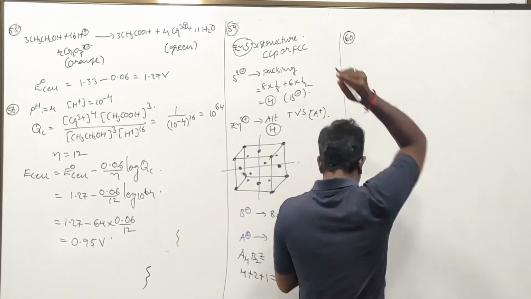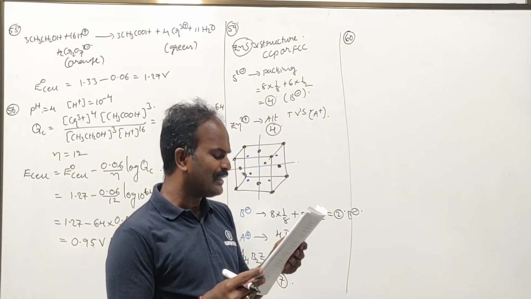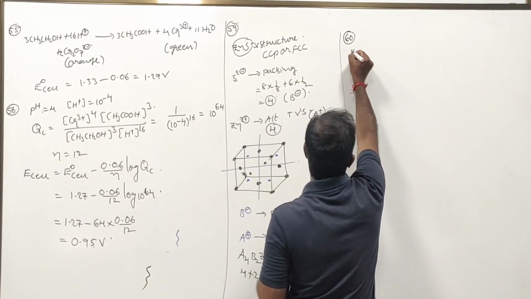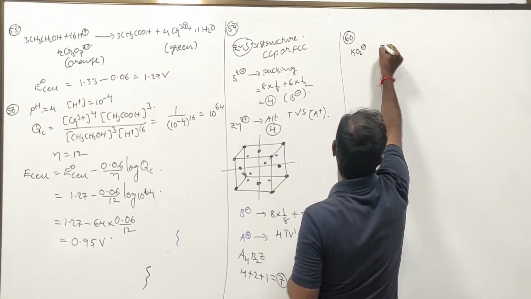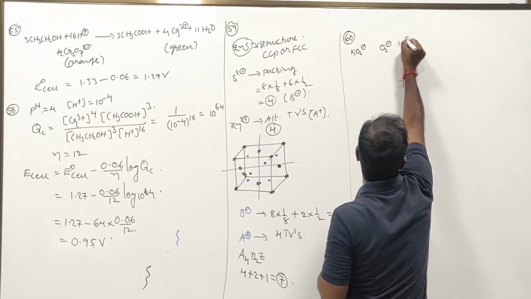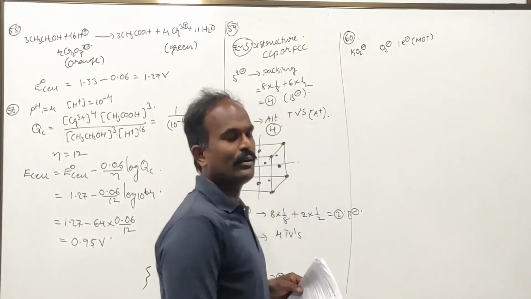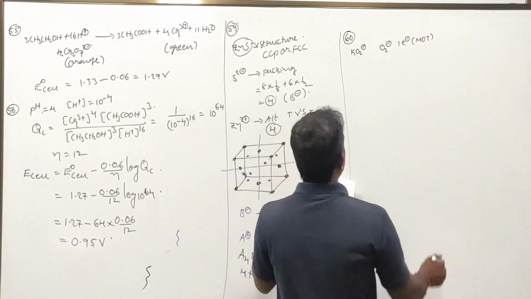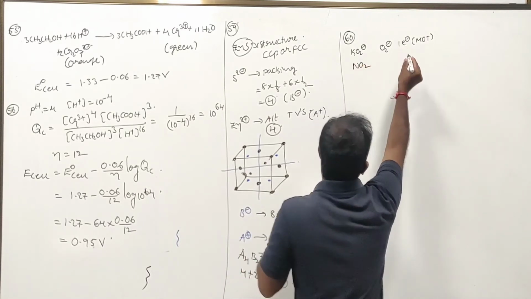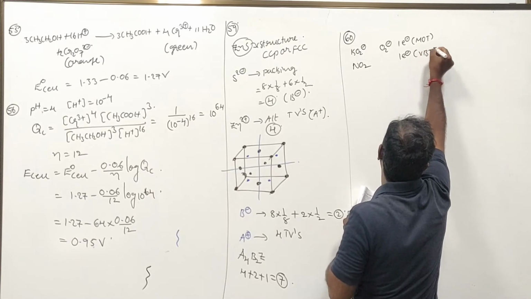Next, question number 60. How many of the following compounds do not contain unpaired electrons? KO2, which is nothing but O2 minus, definitely contains one unpaired electron. Sir, how can you know? Molecular orbital theory: write the molecular orbital electronic configuration. It contains one unpaired electron. NO2 contains one unpaired electron. Write the structure according to valence bond theory.